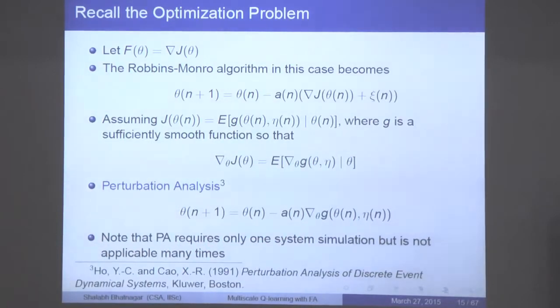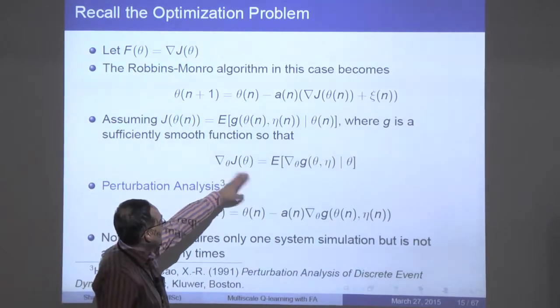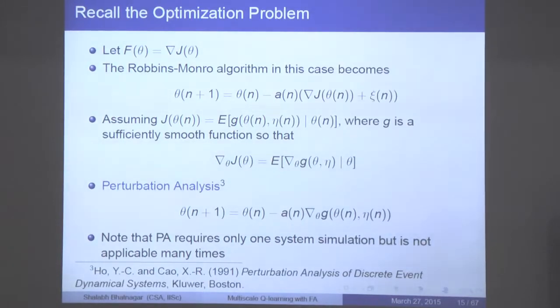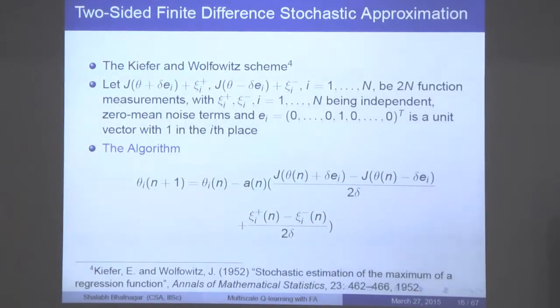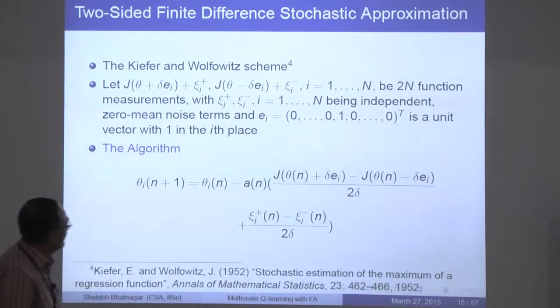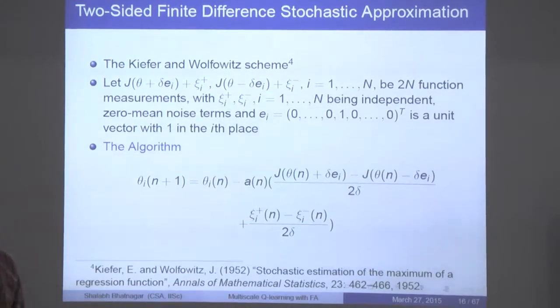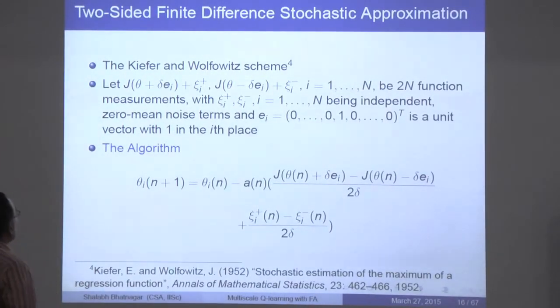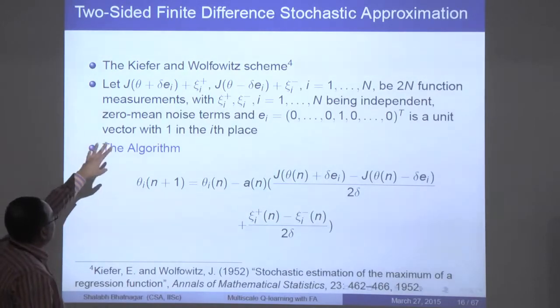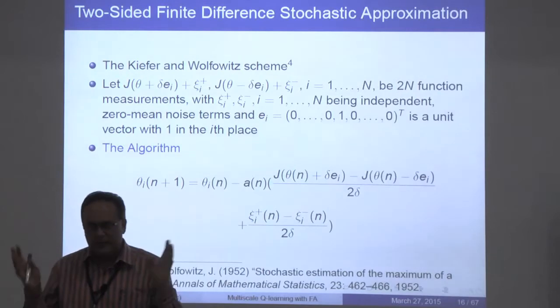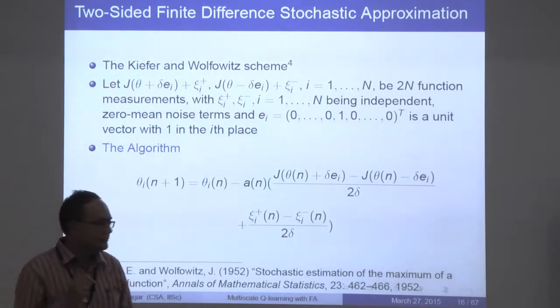So the question is, suppose you are not able to do this interchange. Suppose you don't have a system wherein this is legally valid. Then what do you do? The answer came much earlier. Kiefer and Wolfowitz, in this paper in 1952, gave an algorithm that would estimate the gradient of the average performance. Let's say I have a scalar parameter. So suppose for now that theta is just R valued.